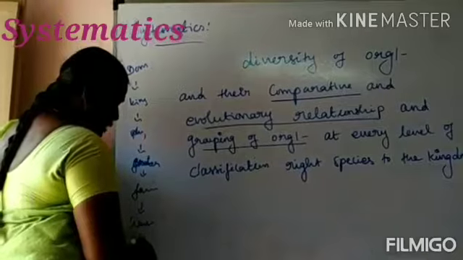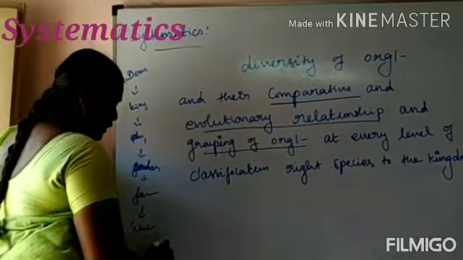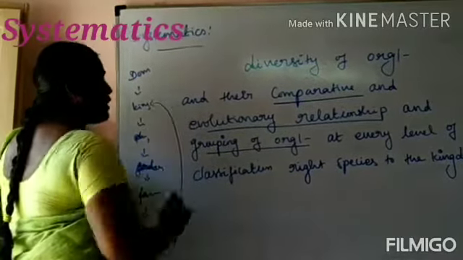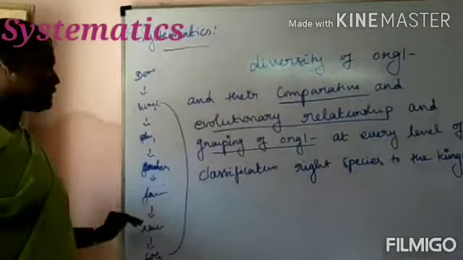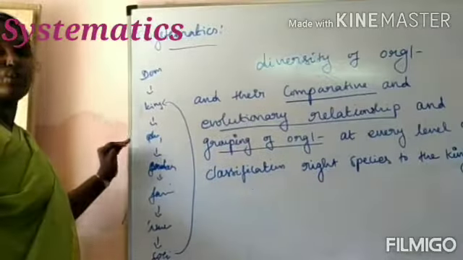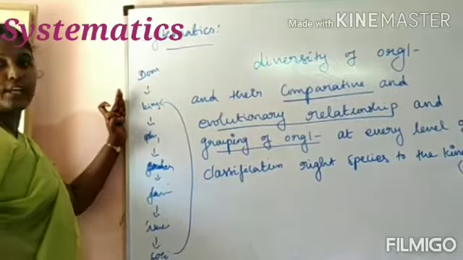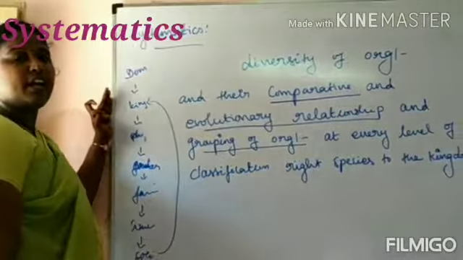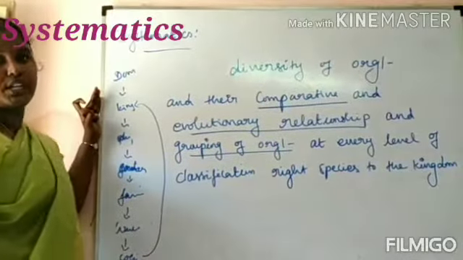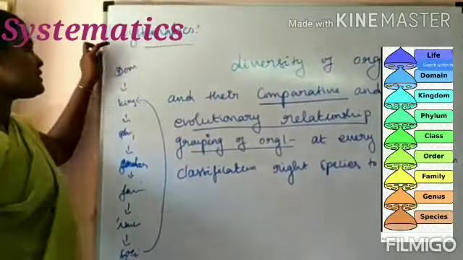Okay, so it goes from species to the kingdom. At every level, we have groupings of organisms, as we study them comparatively. The grouping of organisms based on comparative and evolutionary relationships is nothing but systematics.